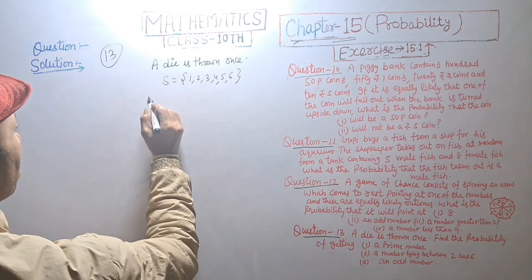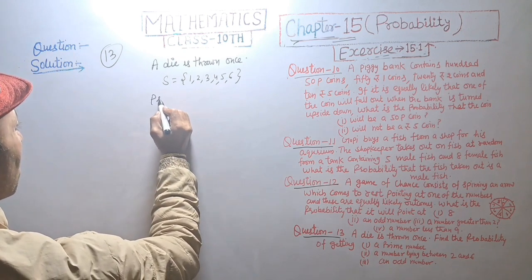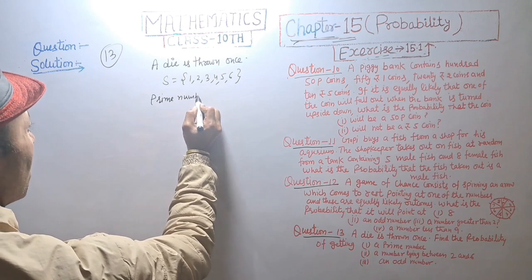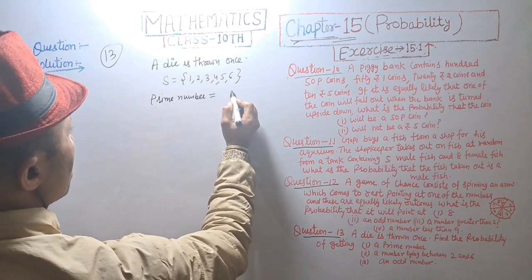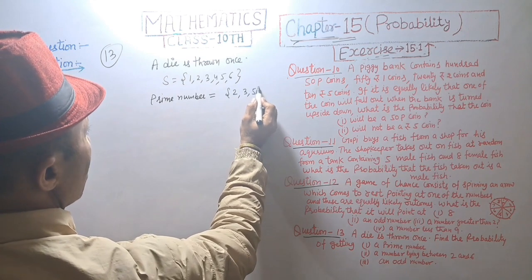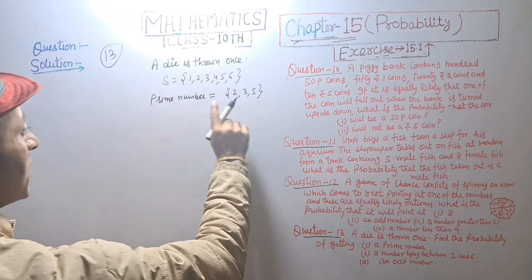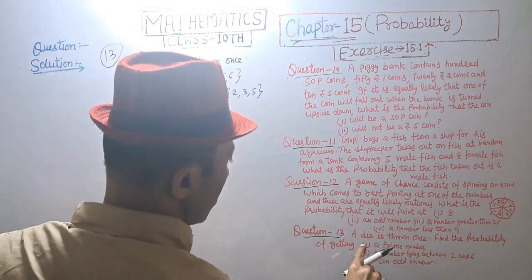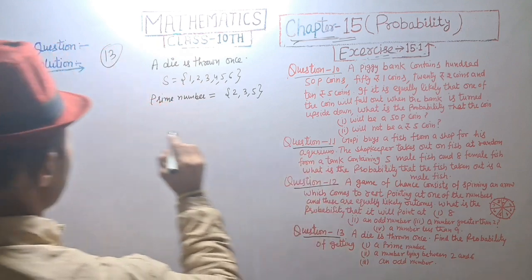And prime number is equal to 2, 3 and 5. That is 3 number. Find the probability of getting a prime.